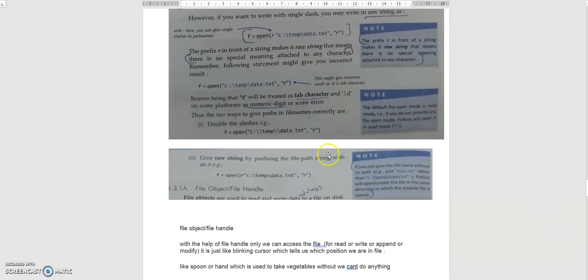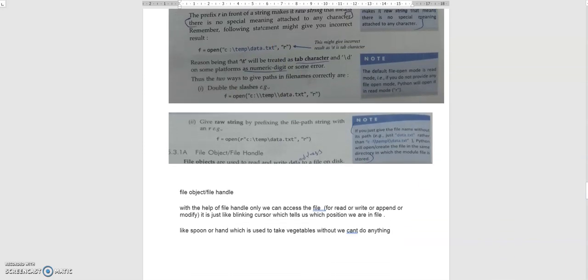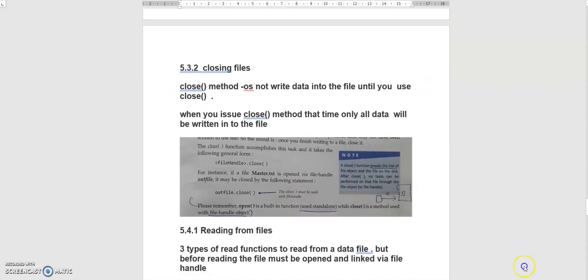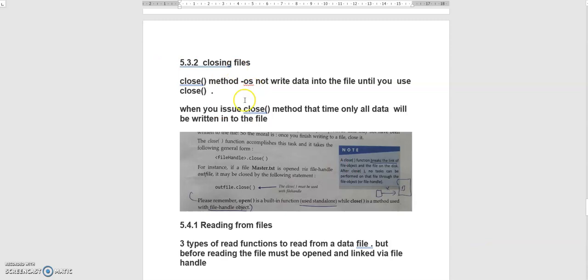Here they have opened the file for reading purpose. Then closing the file. While closing the file, the close method will be used. The close method actually forces all the data which you want to write into the file. It will force the